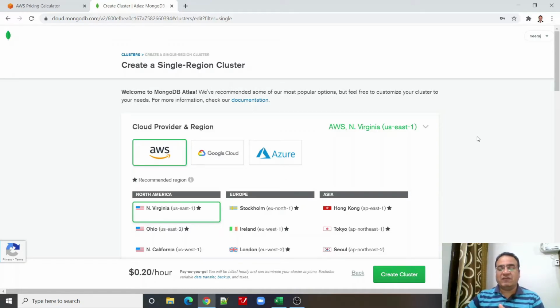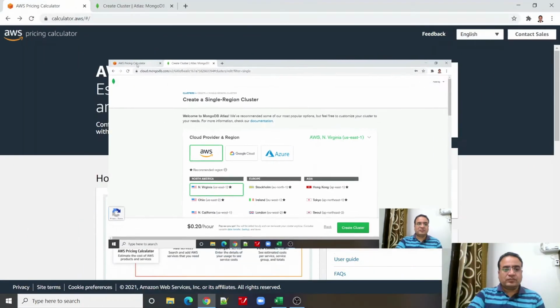Because we will have to manually set up all those triggers, like monitoring services, CloudWatch, and all those log analytics we will have to derive. And we will also have to manually see which server is down, which server is up. All those things we will have to build some mechanism for, which is not the case with MongoDB Atlas. That is what I like about MongoDB Atlas.